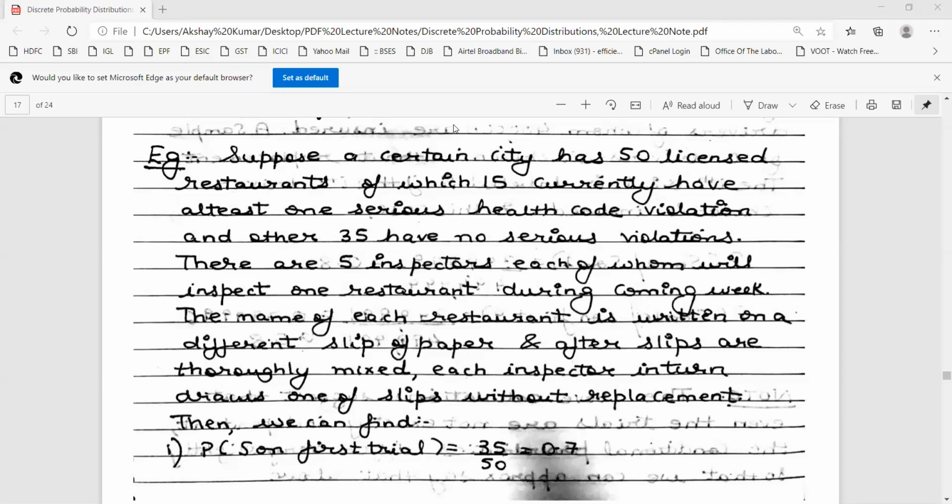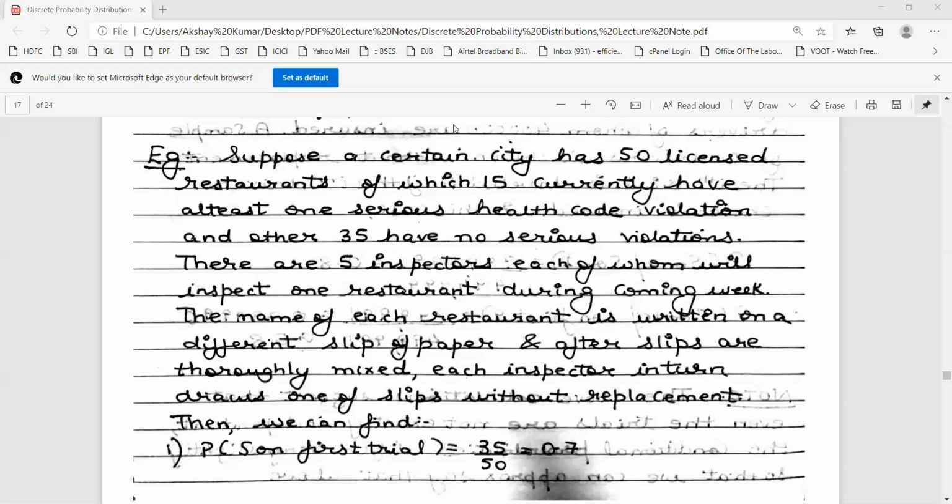So success here denotes what? I hope you understood the question first. There are 50 licensed restaurants, and out of these 50 restaurants, 15 have a serious health code violation, whereas 35 have no serious violations. That means 35 of them are meeting all the health code laws, whereas the 15 restaurants are not meeting it. 5 inspectors are coming to inspect the restaurants.